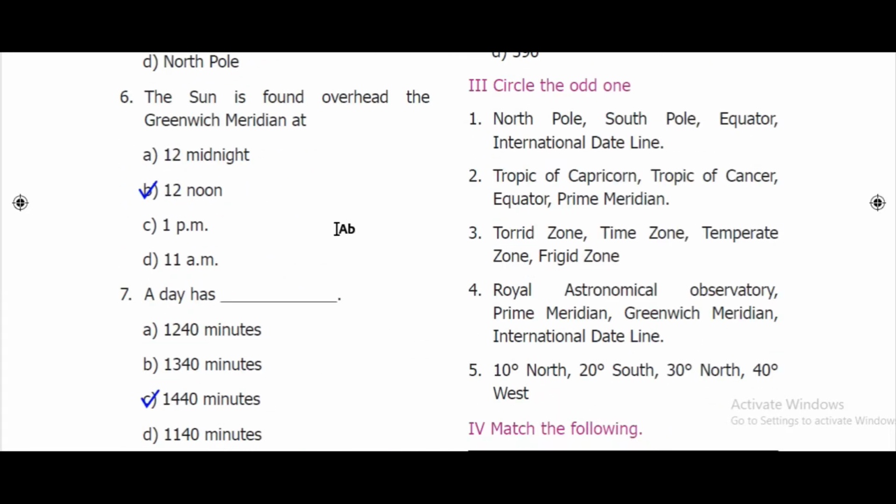Next, circle the odd one. First, North Pole, South Pole, Equator, International Dateline. Here the difference is International Dateline. Next, second, Tropic of Capricorn, Tropic of Cancer, Equator, Prime Meridian. Here the odd one is Prime Meridian. Next, third one, torrid zone, time zone, temperate zone, frigid zone. Answer: odd one is time zone. Next, fourth, Royal Astronomical Observatory, prime meridian, Greenwich meridian, International Dateline. Here the odd one is Royal Astronomical Observatory, it is a laboratory. Fifth, 10-degree north, 20-degree south, 30-degree north and 40-degree west. Here odd one is 40-degree west.